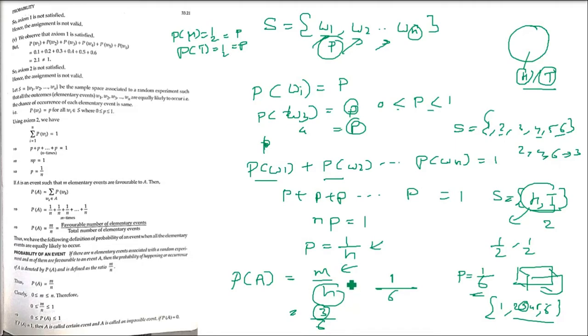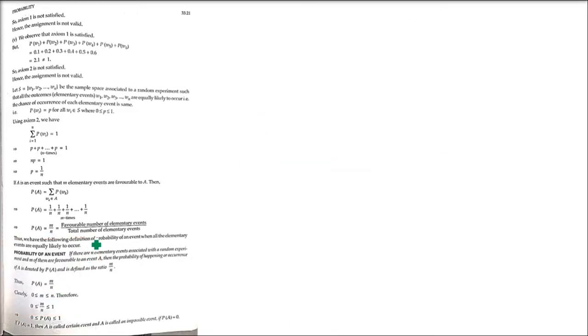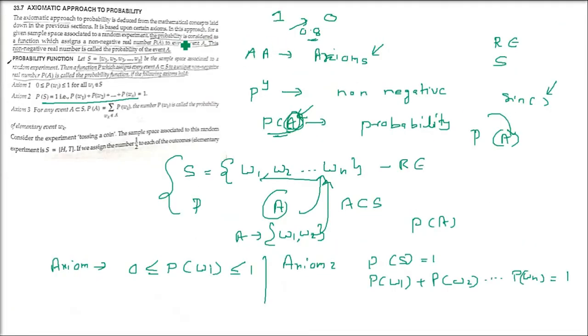So P(A) equals m by n. How has it come? Let us see the proof also, because if you learn this, all the questions of probability will be by m by n only. If you remember, I told you there are 3 axioms.